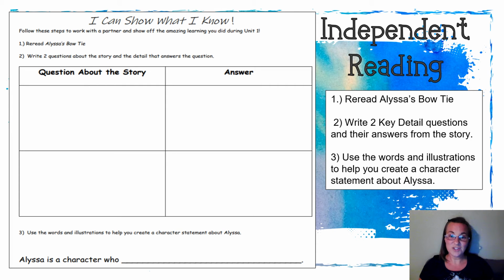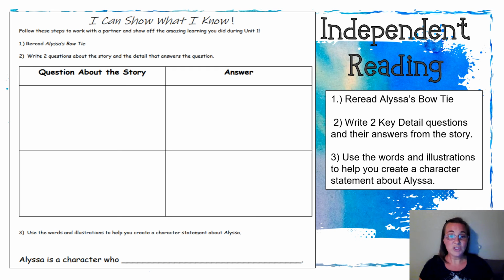Here's what you're going to do. First, you're going to reread Alyssa's bow tie. You should have a copy of it that came home with your school supplies, but if you don't, you can go back in this Nearpod lesson and go back to our shared reading and read it there again. So you're going to reread Alyssa's bow tie.